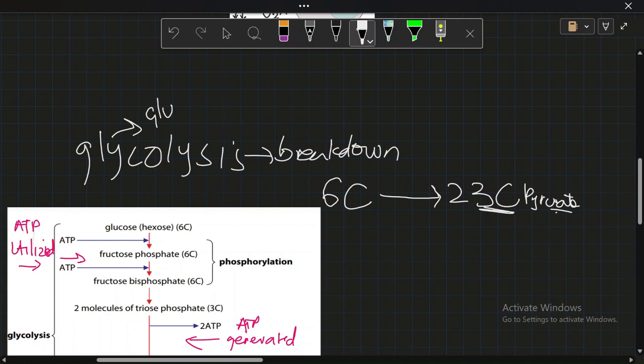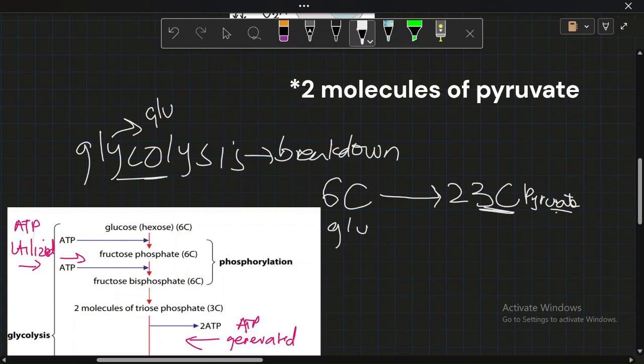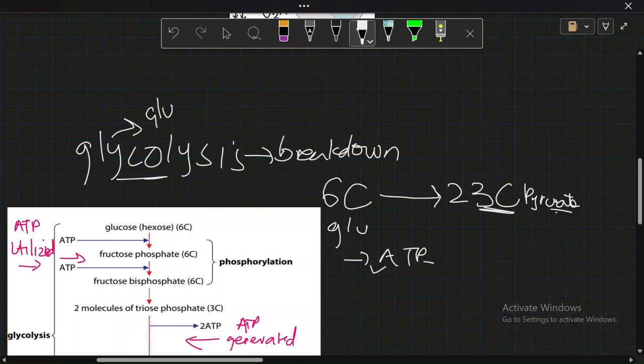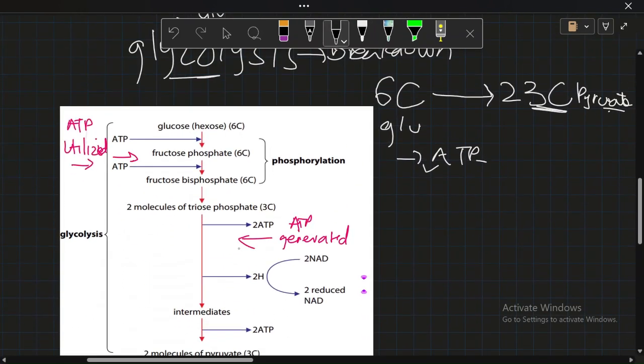So in this process of glycolysis, we're going to break down glucose into two molecules of pyruvate. And we're going to generate ATP, which is an energy carrier molecule. This is going to power our cellular needs. Okay, so let's dive into it. We begin with glucose here, a 6-carbon compound.